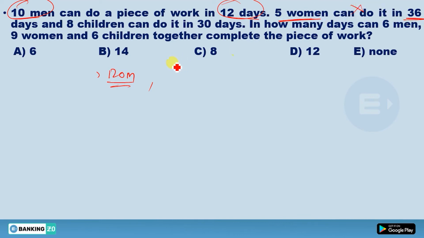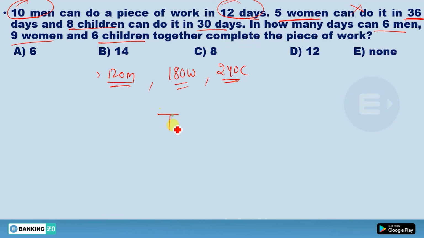Multiply this 5 into 36, you will get 180 women's work, and 8 children can do it in 30 days, so 8 into 30, what are you going to get? 240 children's work. Okay, so you get this 120 men's work will be equal to 180 women's work, equal to 240 children's work.